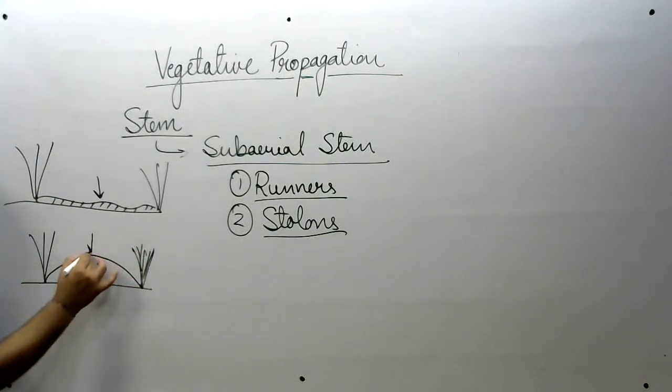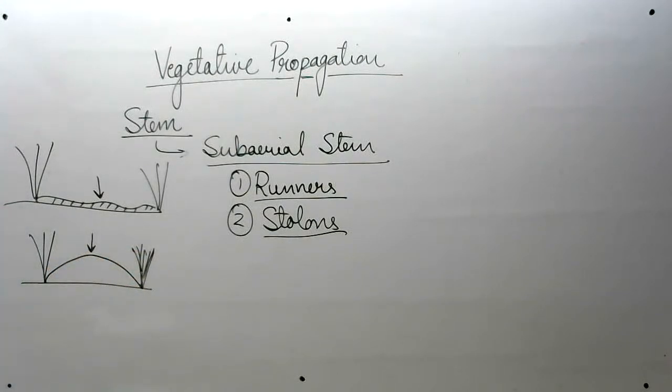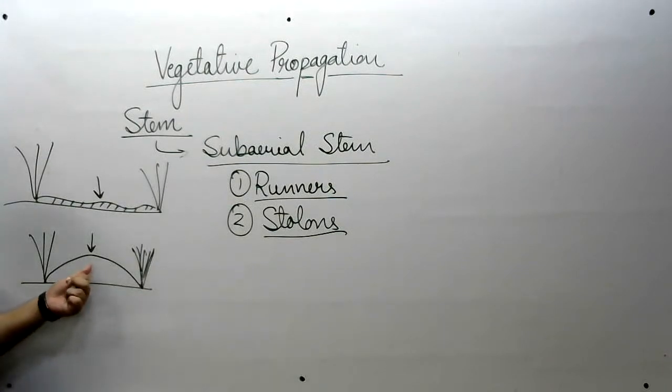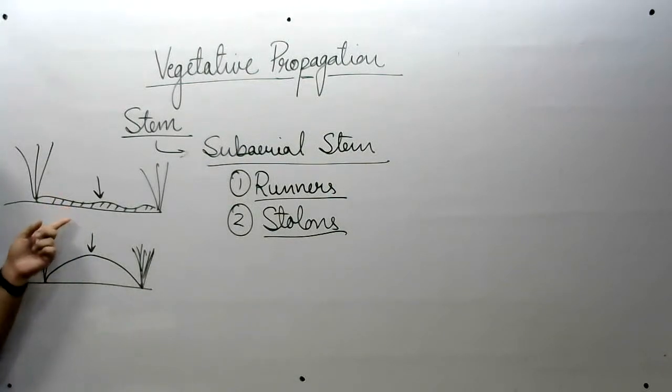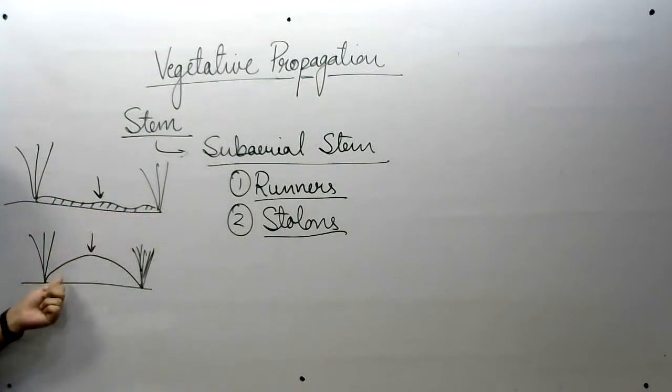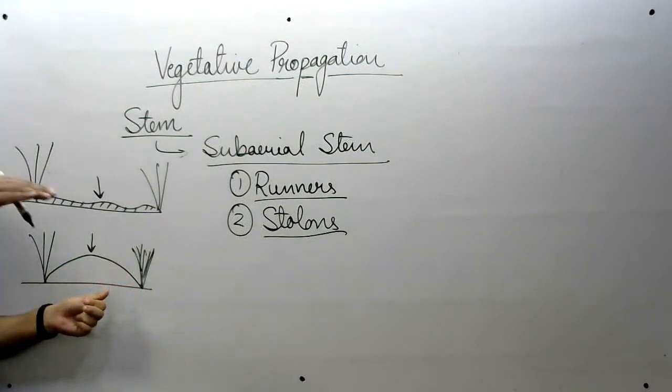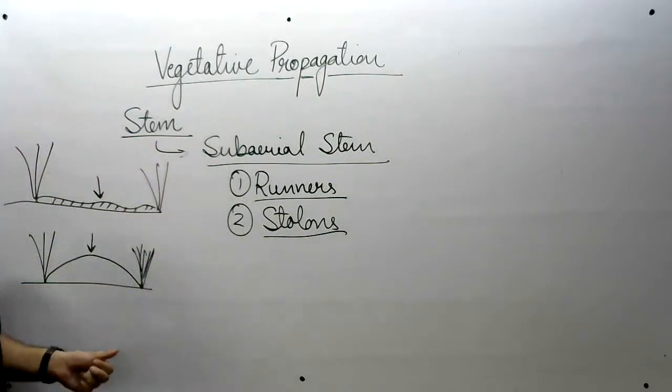So this structure is known as stolon, and it is found in strawberry and Vallisneria. So here you are observing the difference between stolons and runners. Both are different. Runners just grow near to the soil and stolons are arched branches, right? Like this.